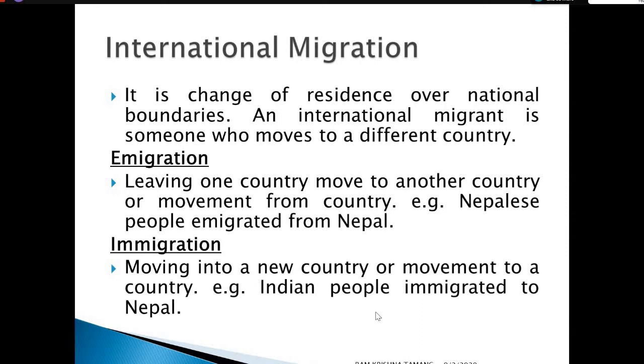Inside the international migration, there are two types of migration. That means emigration and immigration. Emigration means leaving one country, moving to another country, or movement from the country. For example, Nepalese people emigrated from Nepal. That means all the individuals who moved from Nepal is said to be emigration.